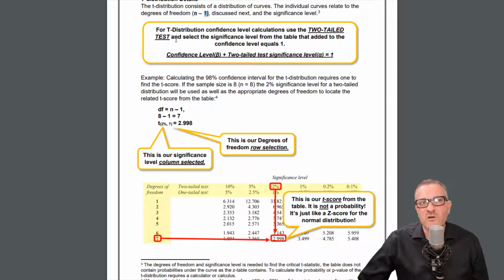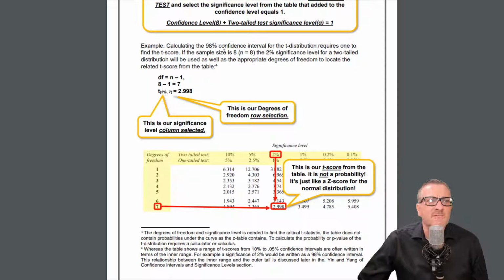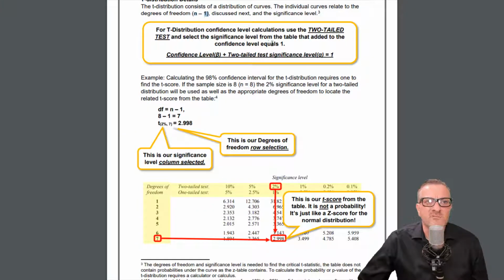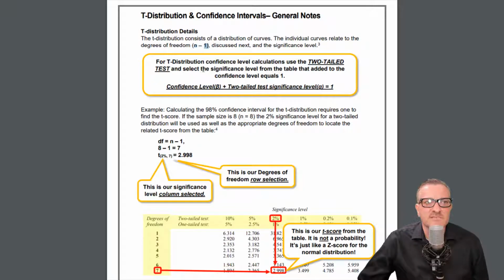Okay, it says for t-distribution confidence level calculations, use the two-tailed t-test and select the significance level from the table that added to the confidence level equals 1. So this is how this works. The confidence level, beta, plus the two-tailed test of significance, which is alpha, equals 1.